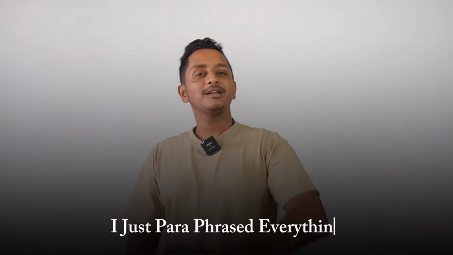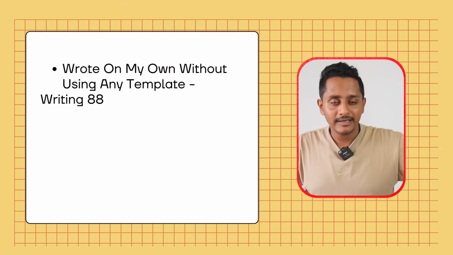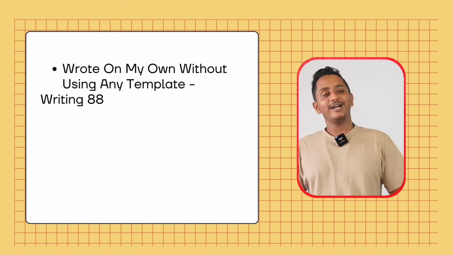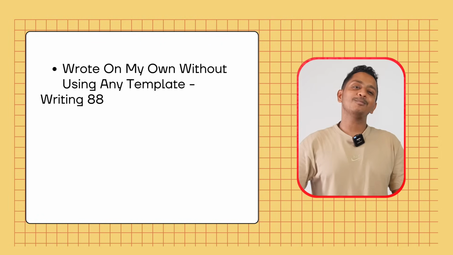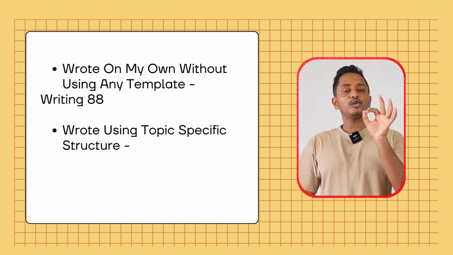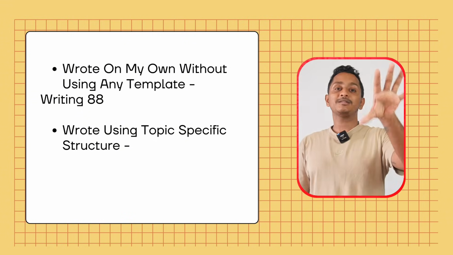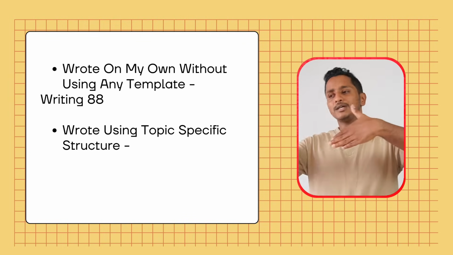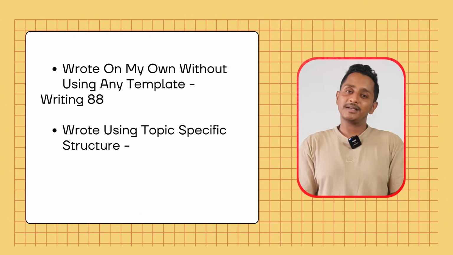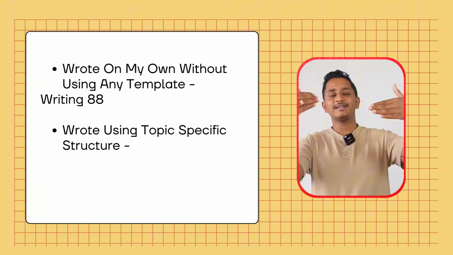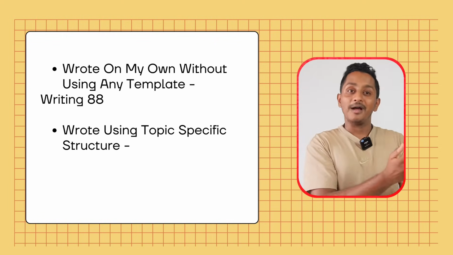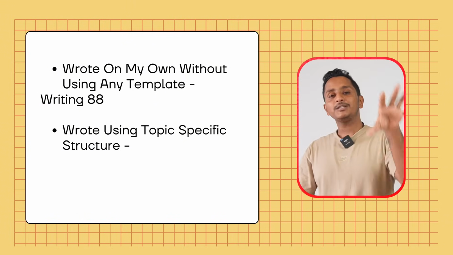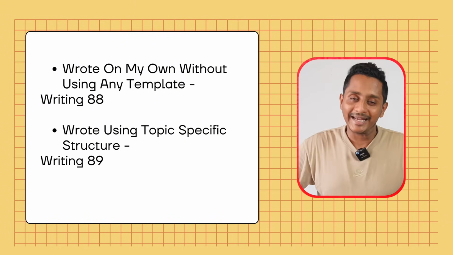I just paraphrased everything. Paraphrasing is retaining the same content but in different words. I wrote the entire essay on my own and I got 88 in writing. Then to prove it, I took the official mock test again, swiped my card and took the mock again. And this time I used a topic specific template, or a topic specific structure. If the question is agree, disagree, I use a structure which correlates with an agree, disagree essay. If the question is advantage, disadvantage, I use a structure which correlates with the advantage, disadvantage structure. Like that, topic specific structure I used, and I got 89.